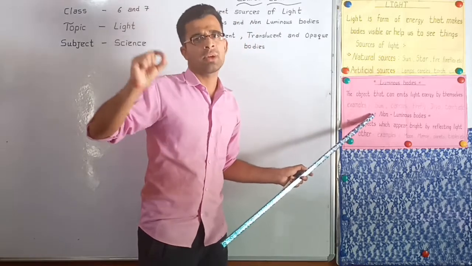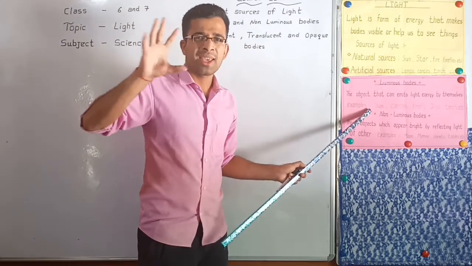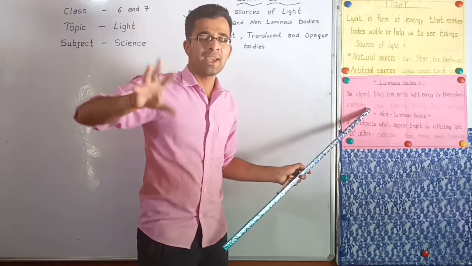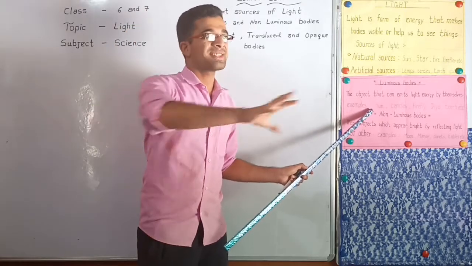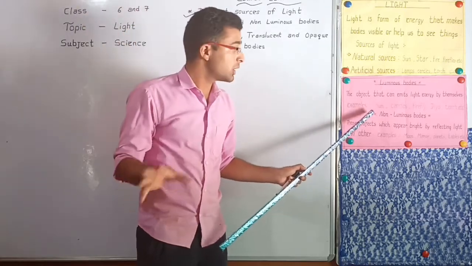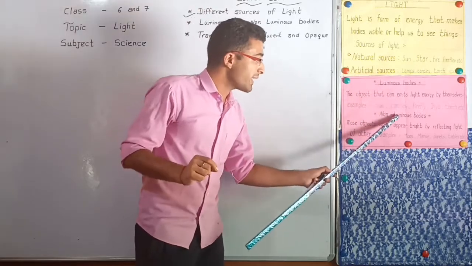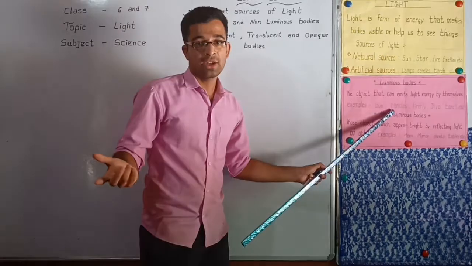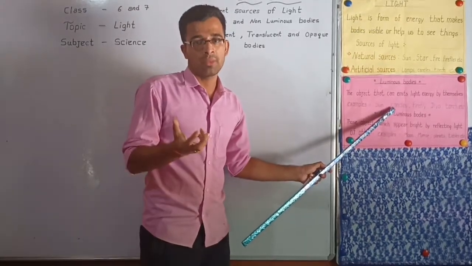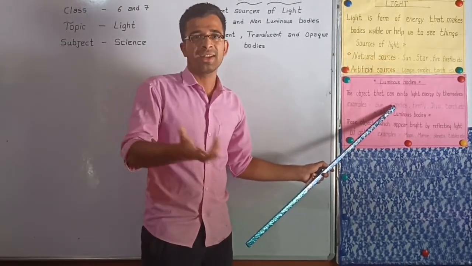The sun is the main source of light because the sun produces light energy during the daytime. So we can see different types of things around us. The sun is one example of a luminous body. In the same way, a candle. We use a candle at night, so we can get light from the candle, and we use candles for different purposes.